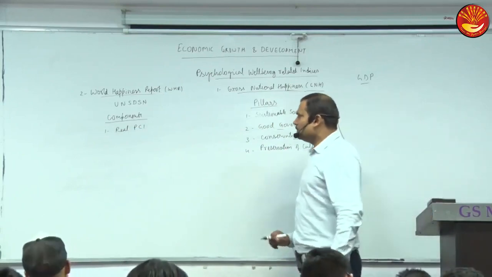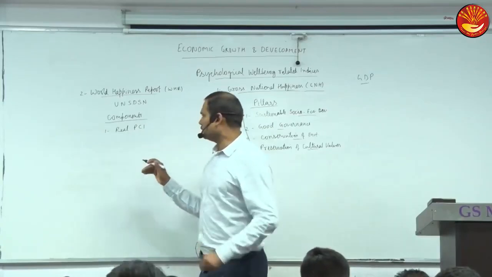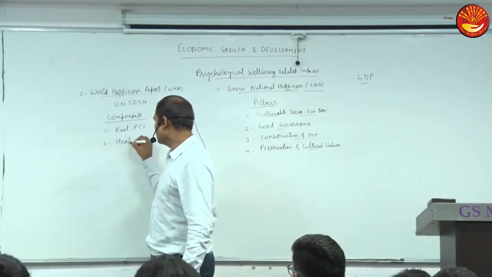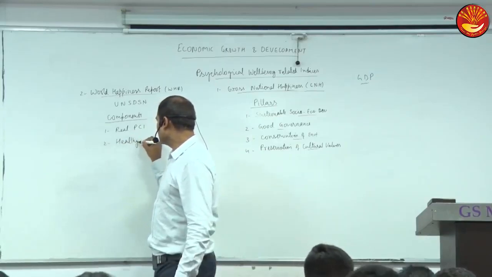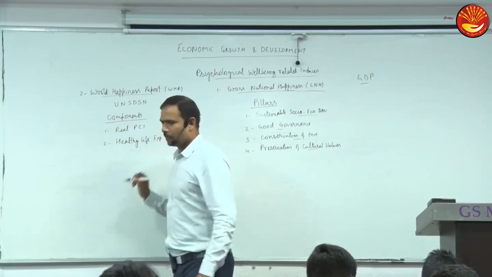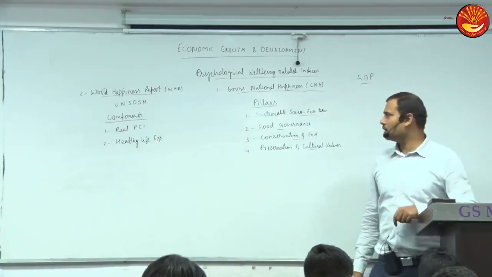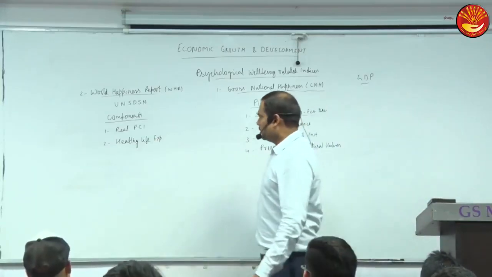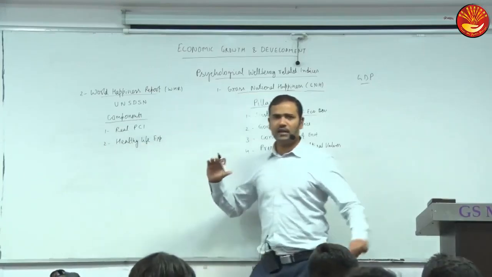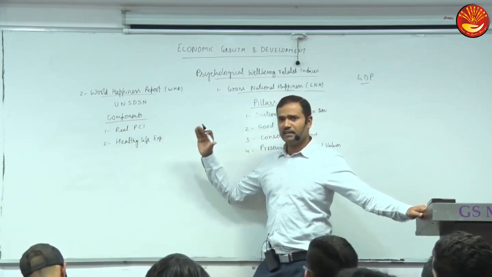So in happiness, even income is important. The goods and services you can access will affect psychological well-being. Other is healthy life expectancy, because if a country has higher life expectancy, then chances are that the people will be relatively healthy.